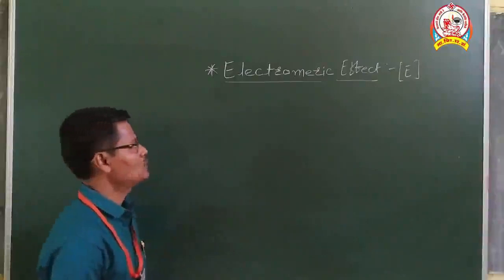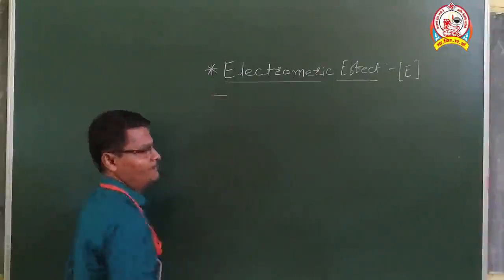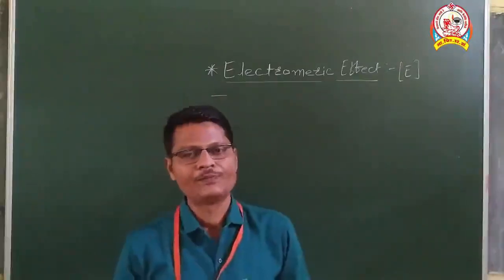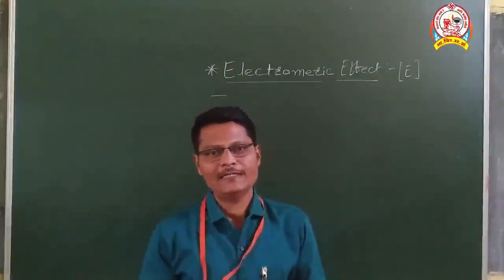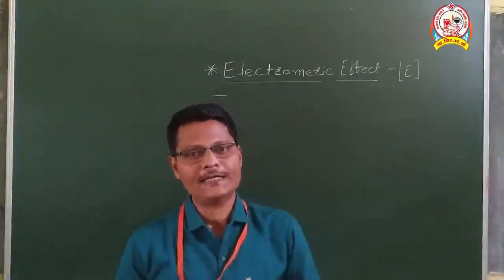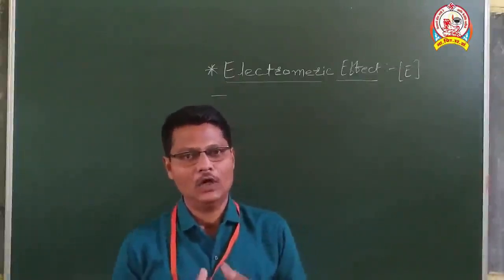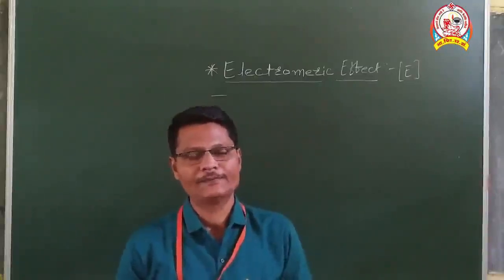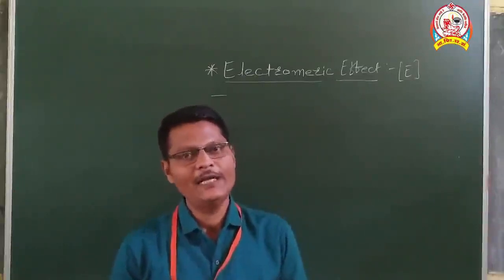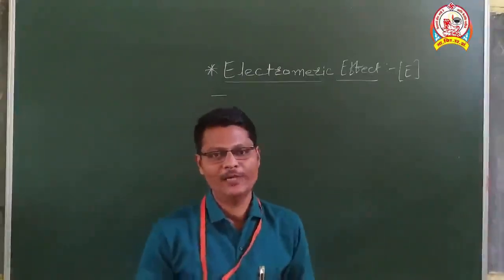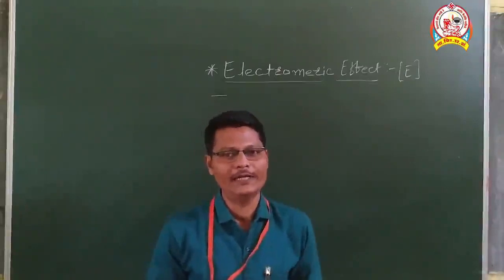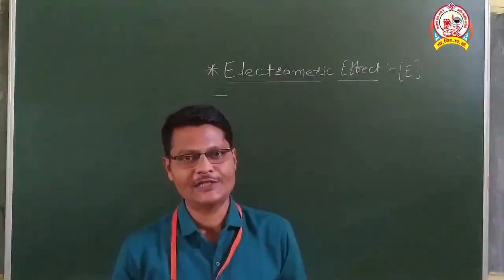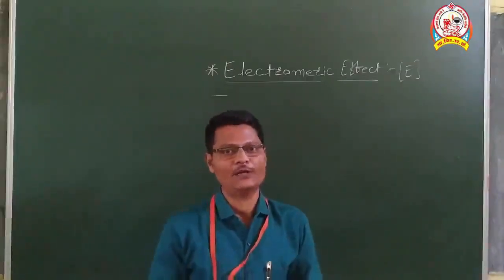So, the first point in that electromagnetic effect, I will initially tell the definition. Electromagnetic effect is nothing but the temporary transfer of electron pair towards one of the atoms joined by multiple bonding. One point is important here, and that is this effect takes place in presence of suitable reagent. So this is the complete definition for electromagnetic effect.